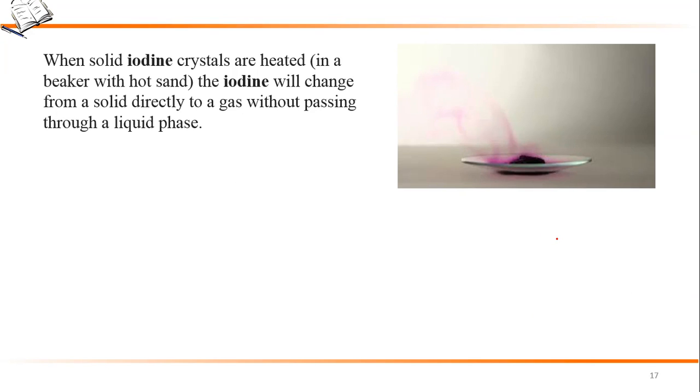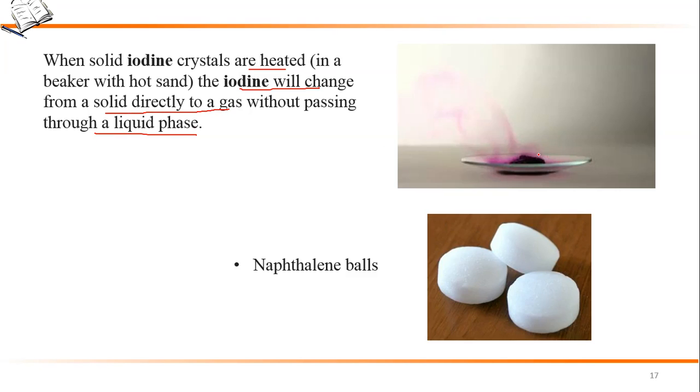The second example that we can take is of a solid iodine crystal. When we heat the solid iodine crystal, the iodine will change from a solid directly to a gas without passing through a liquid phase. Right? And the third example that you must have seen is of naphthalene balls. So what happens in naphthalene balls? The naphthalene balls disappear with time without leaving behind any residue.